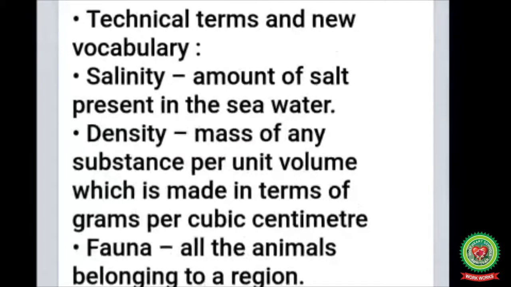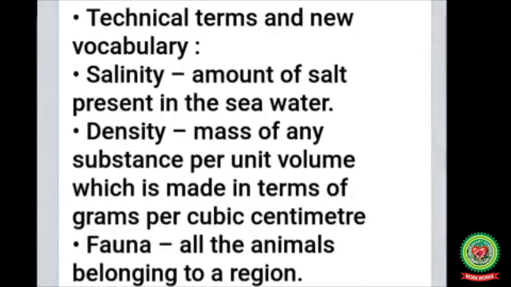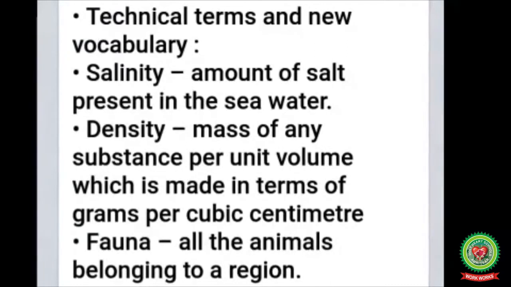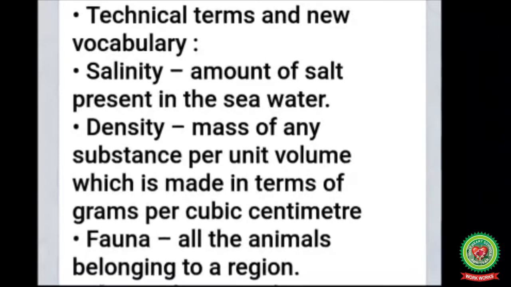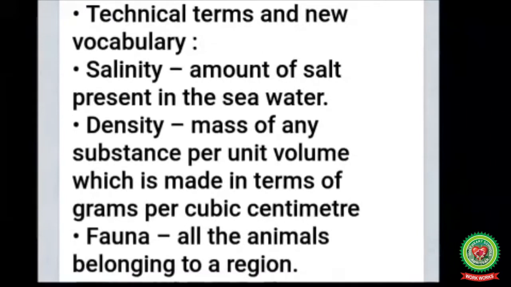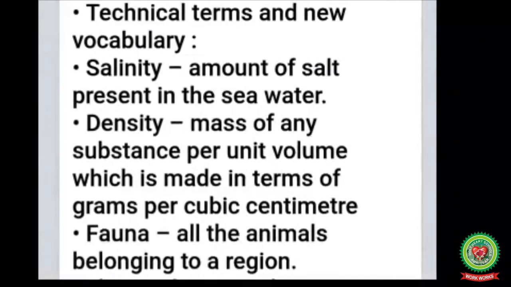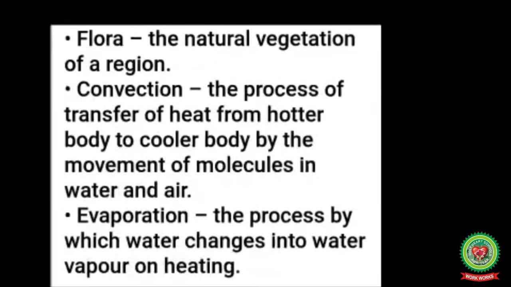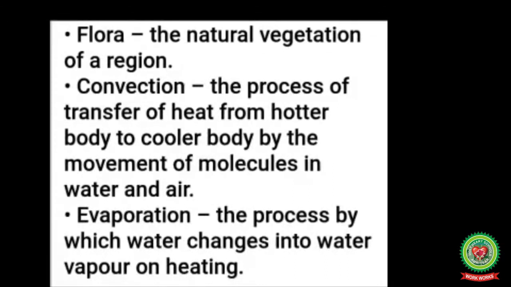Now children, let us go through some technical terms that are coming in today's topic. The first term is salinity. The amount of salt present in the sea water is called salinity. Density, mass of any substance per unit volume, which is measured in terms of grams per cubic centimeter. Fauna, all the animals belonging to a region. Flora, the natural vegetation of a region is termed as flora.